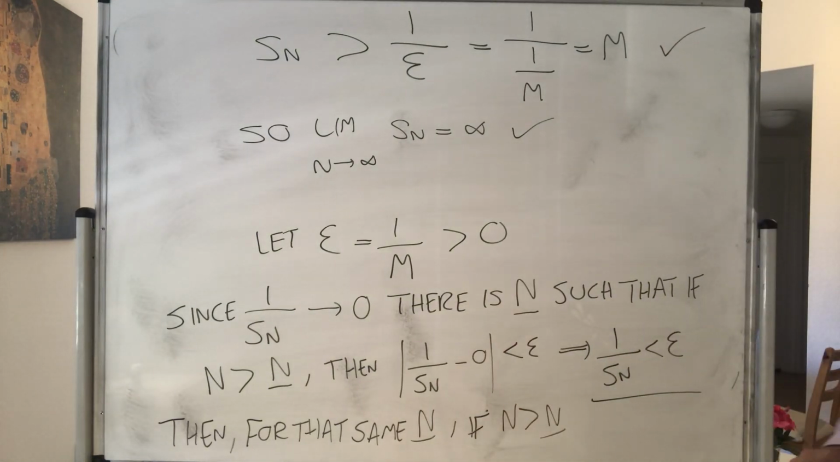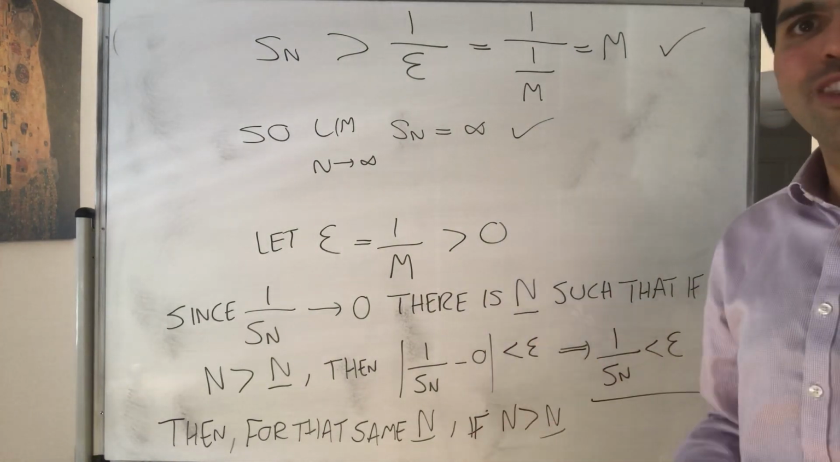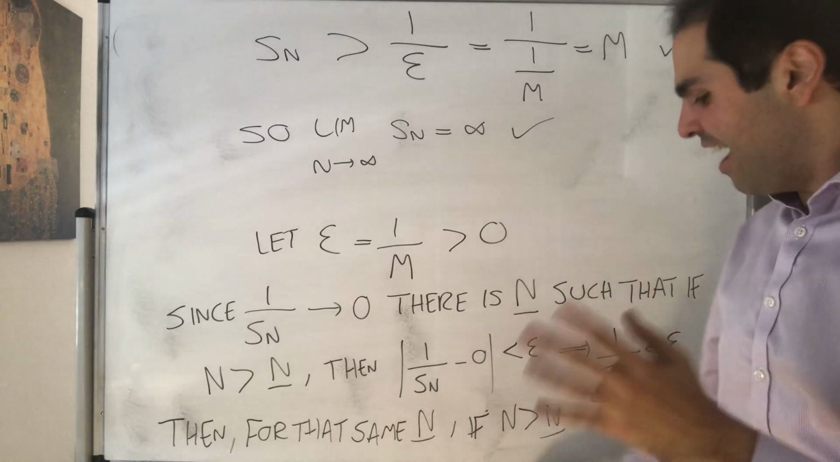How nice is this proof, really? Because it really uses both things, limits at the point, finite limits and infinite limits.